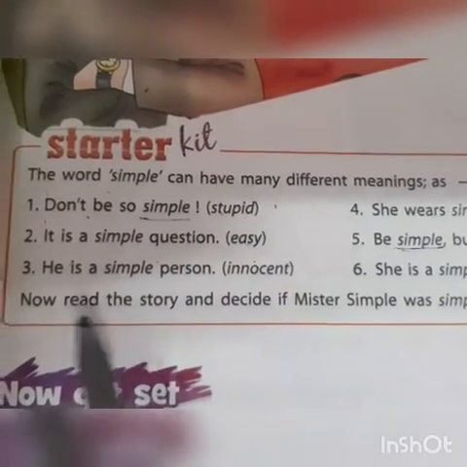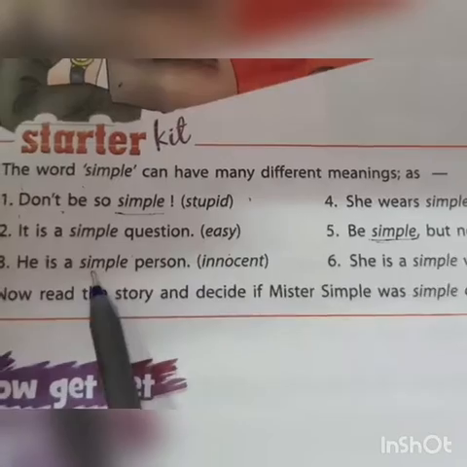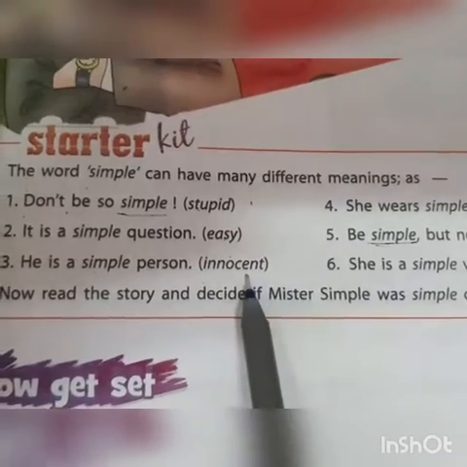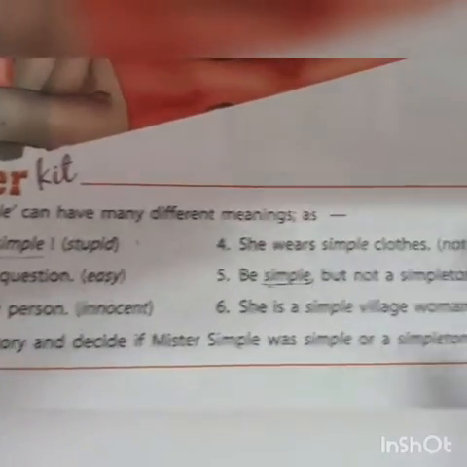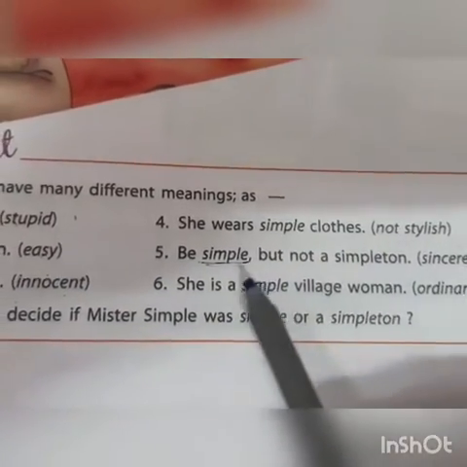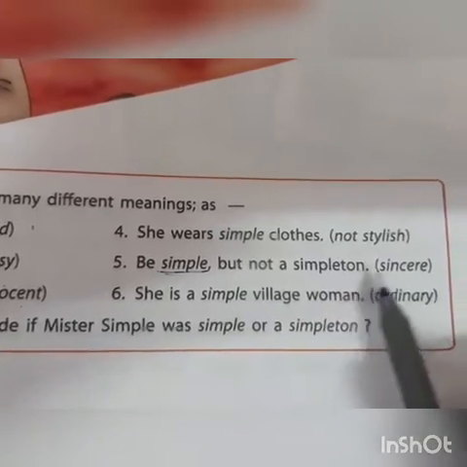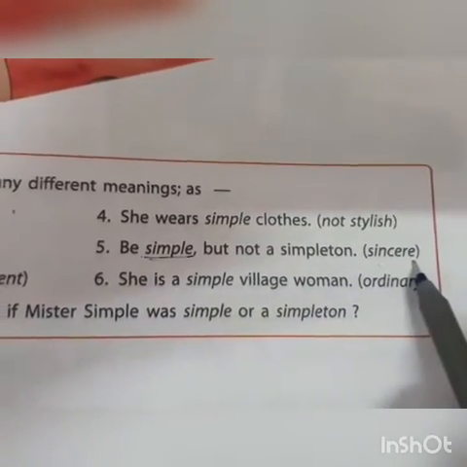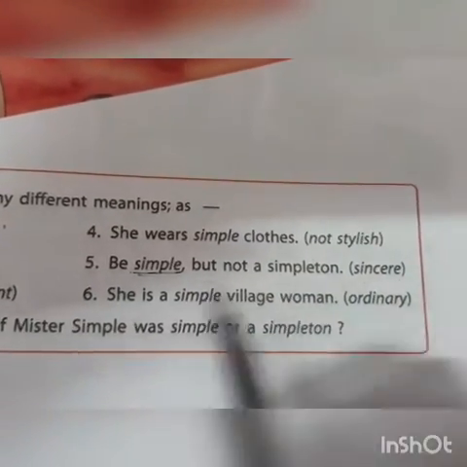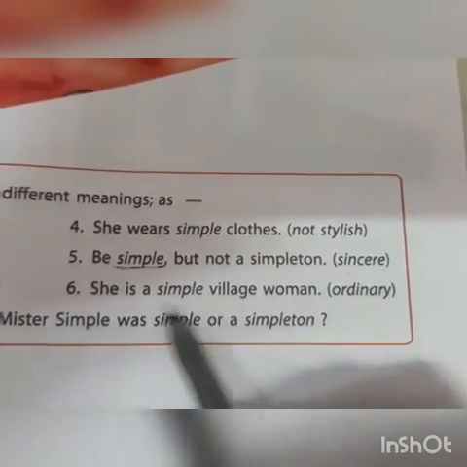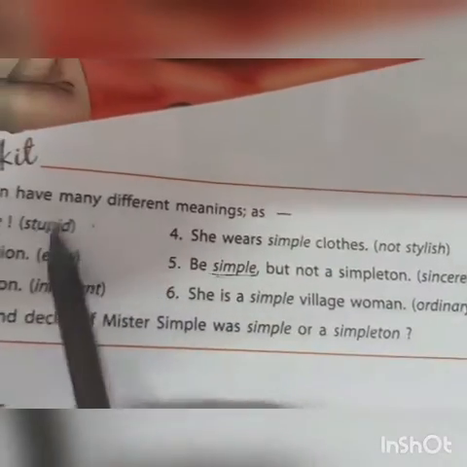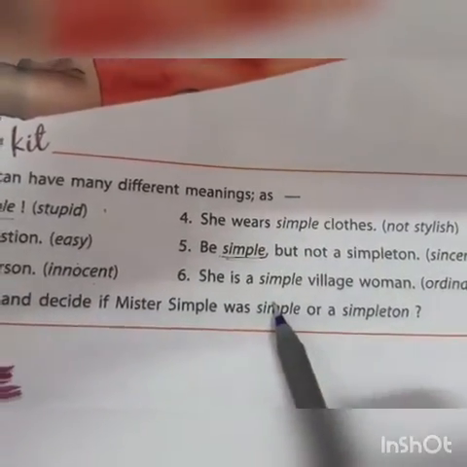Simple means here easy. He is a simple person. Here simple means innocent, एकदम निर्दोष है. Simple means he is not clever, के चालाक नहीं है, मतलब एकदम सरल व्यक्ति है. Then here he wears simple clothes, मतलब कि एकदम सादे कपड़े पहनता है, not stylish. Then be simple but not a simpleton. That means be simple means यहाँ पे sincere है, एकदम sincere मतलब कि जो भी काम होता है उसको एकदम अच्छे से लगन के साथ करता है. She is a simple village woman, मतलब कि एक ordinary सामान्य village यानी गांव की औरत है. So all the meanings you can see here, there are different meanings of the same word simple.